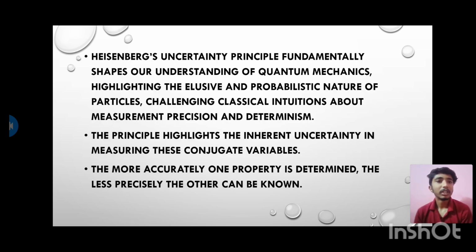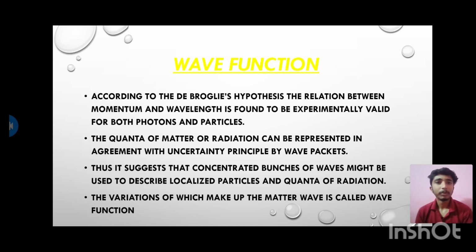Heisenberg's uncertainty principle fundamentally shapes our understanding of quantum mechanics, highlighting the elusive and probabilistic nature of particles, challenging classical intuitions about measurement, precision, and determinism. The principle highlights the inherent uncertainty in measuring these conjugate variables. The more accurately one property is determined, the less precisely the other can be known.